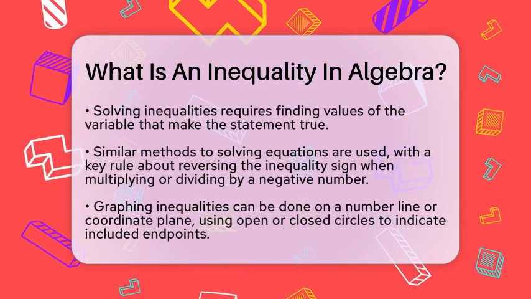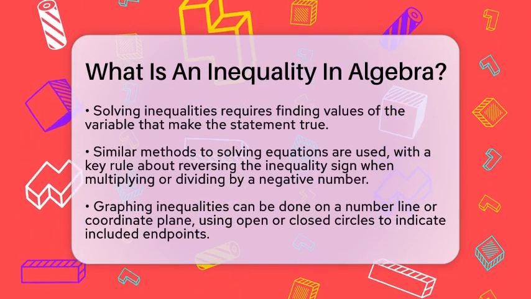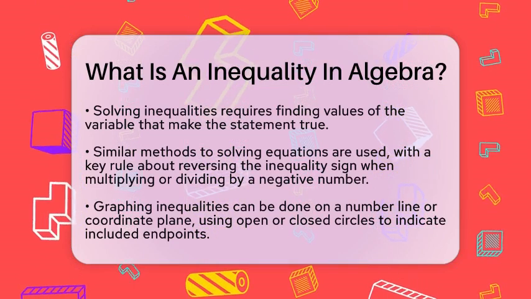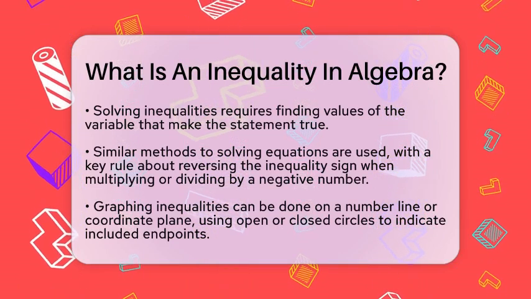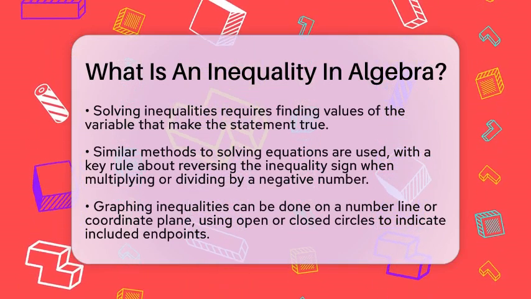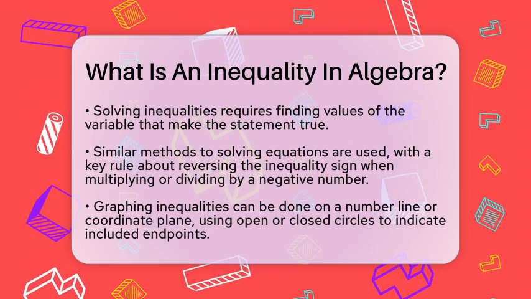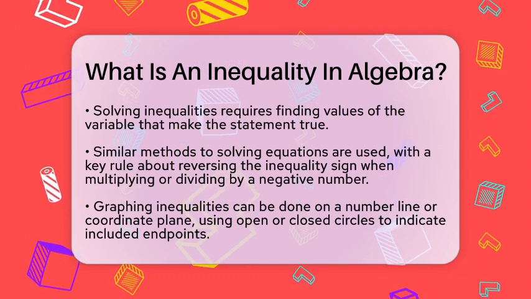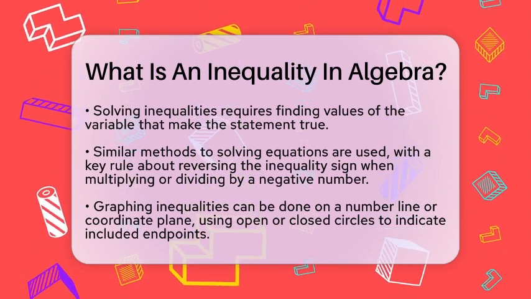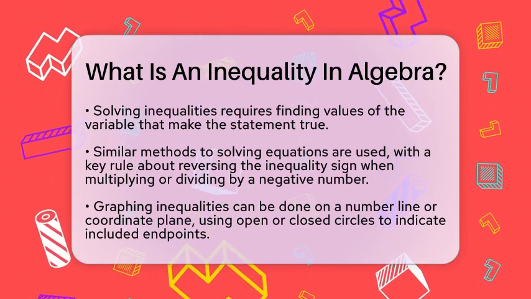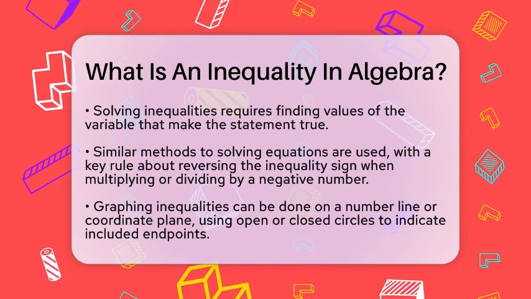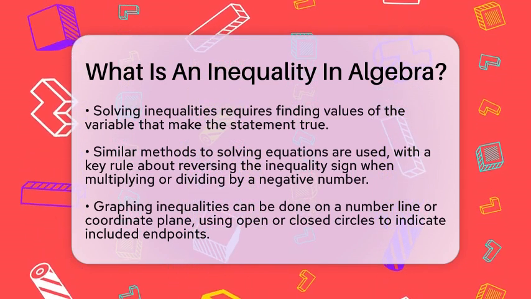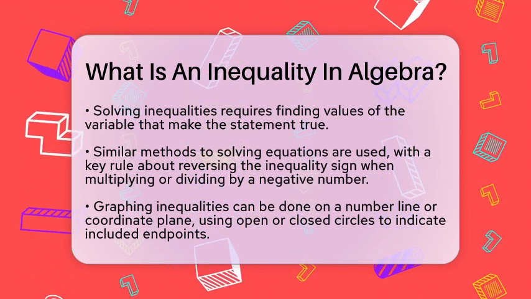One important rule to remember is that if you multiply or divide both sides by a negative number, you must reverse the inequality sign. Graphing inequalities is another important skill. You can show solutions on a number line or coordinate plane. Open or closed circles indicate whether endpoints are included. A closed circle means the endpoint is included, while an open circle means it is not.